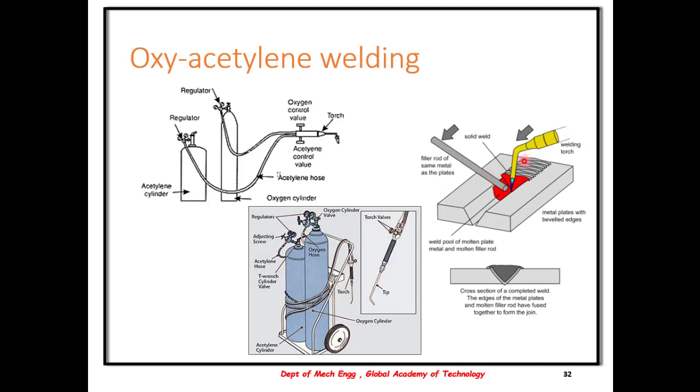So once the flame is brought in contact with the filler material, the oxyacetylene gas torch melts this filler material, and thus a welded pool of molten plate is formed, and then the cross section which is shown here, that is this part, the joint part.